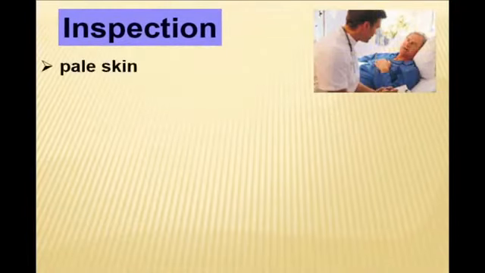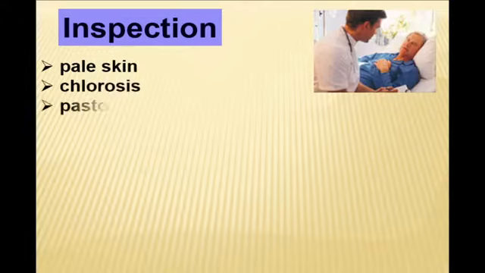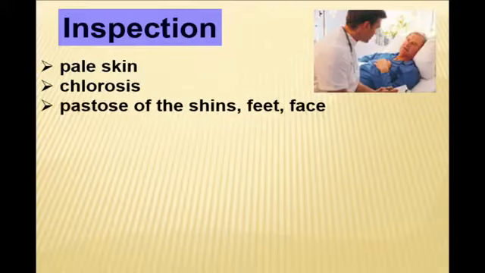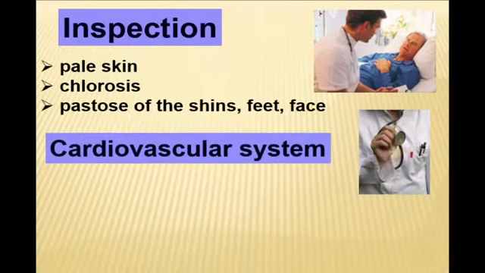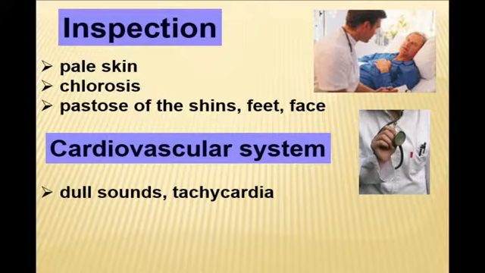On inspection, we see that the skin of the patient becomes pale, sometimes with a light green color, characteristic of juvenile chlorosis. In progressive anemia, there may be slight edema, called pastosity, the initial stage of edema.